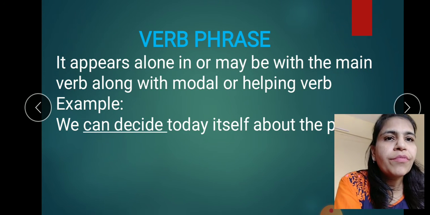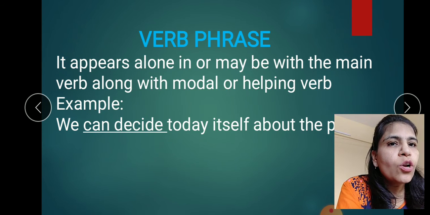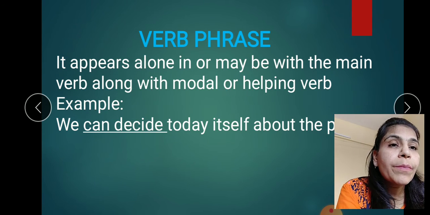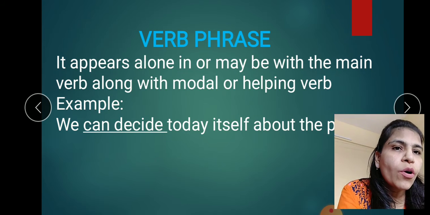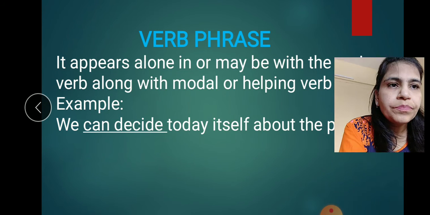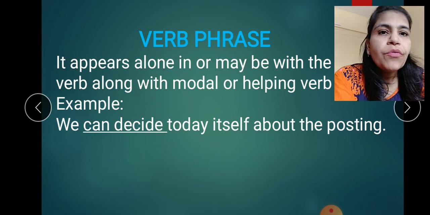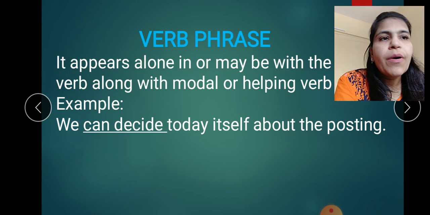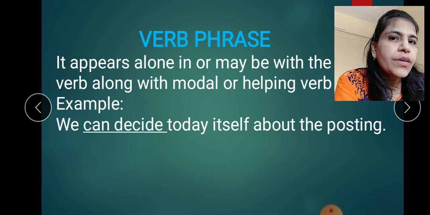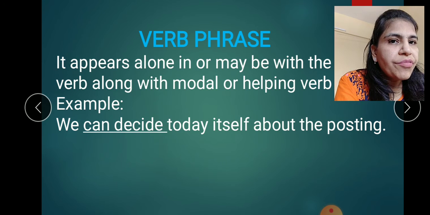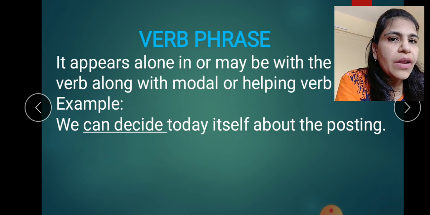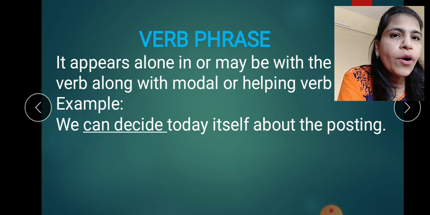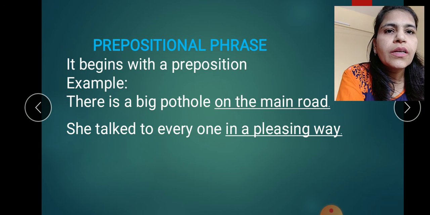Next we have the verb phrase. It appears alone in a sentence or maybe with the main verb along with a modal or a helping verb. Example, we can decide today itself about the posting. Now here can decide is a verb phrase, decide is the main verb and can is a modal here.